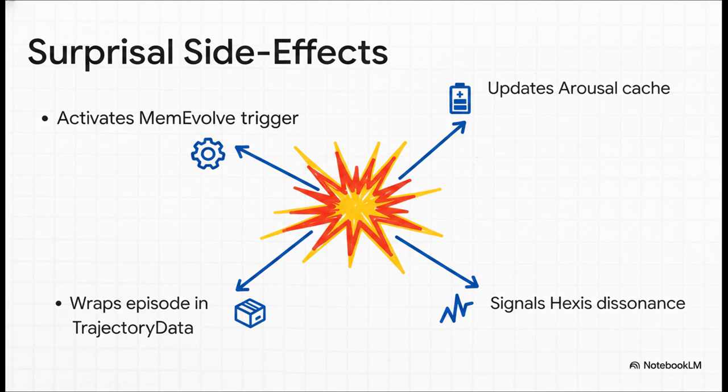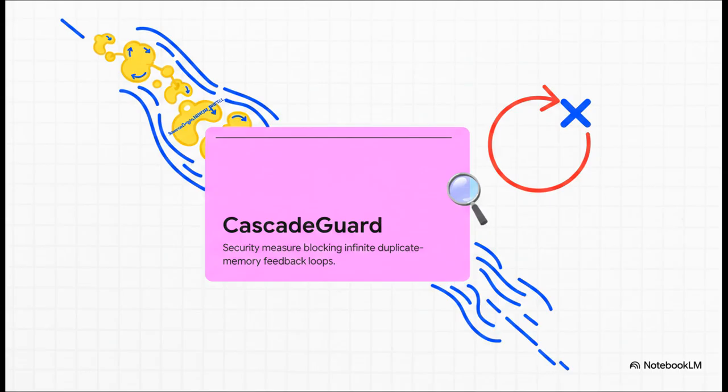This is literally how the system recognizes its own gaps and physically triggers its own evolution. Now, you might be thinking, if the system constantly feeds memories out to other systems and then evolves based on them, couldn't it get stuck in an infinite loop? Absolutely, and that's exactly why Cascade Guard exists. It's our unsung hero here.